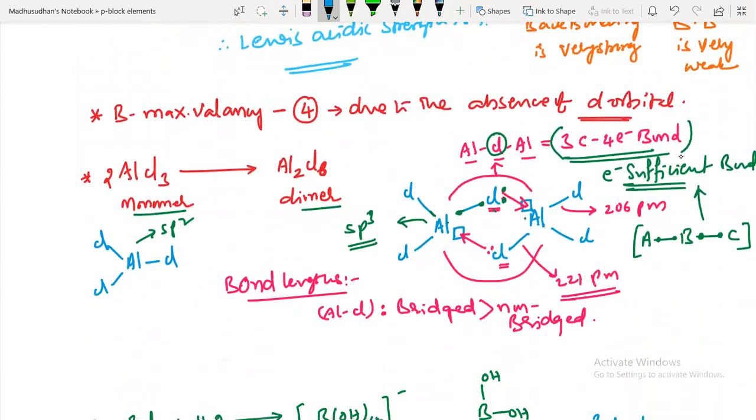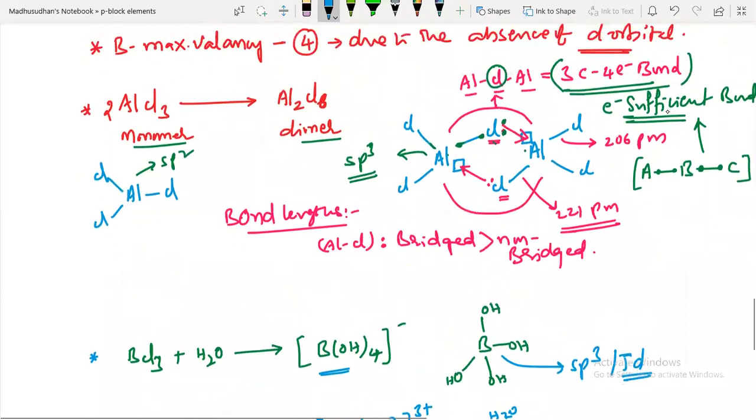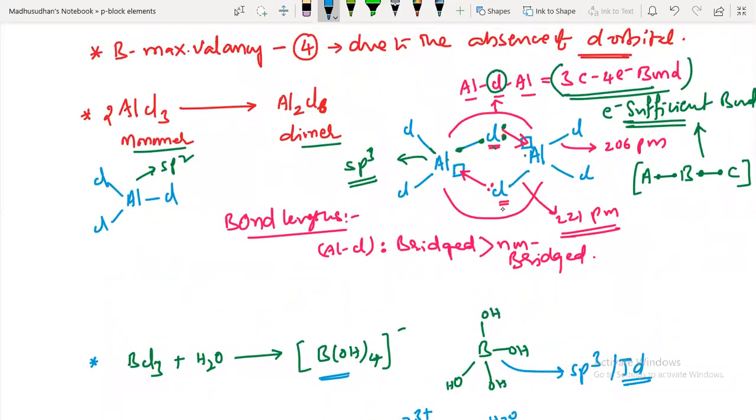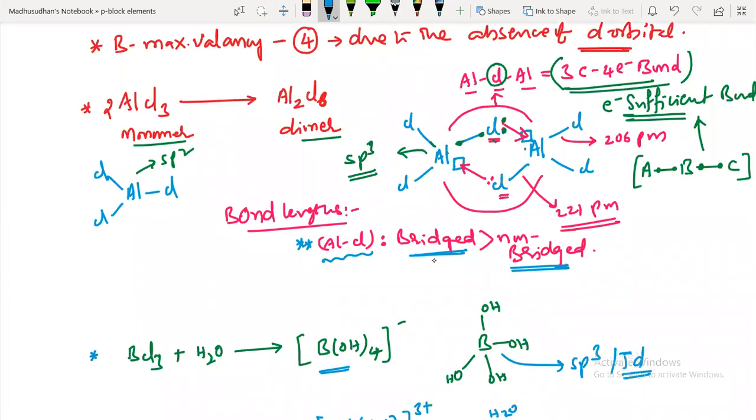Next, AlCl3 and Al2Cl6. Al2Cl6 has electron-deficient bonds and 2 chlorines act as bridge positions. Before dimer formation, AlCl3 has sp2 trigonal planar geometry, and formation of the dimer changes it into sp3 tetrahedral geometry. And here the bridged ligands' bond length is more than the non-bridged aluminum-chlorine bond length. Bridged positions are pushed a little away from the regular bond lengths. So the bridged have 221 and the non-bridged have 206.